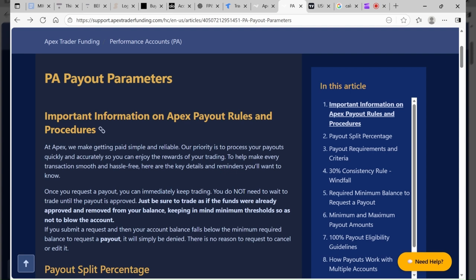A lot of people are taking advantage of Apex right now, and I want to ensure that you guys are able to take out payouts with no confusion. You know all the rules you have to abide by in order to take your payouts consistently, so we all can go ahead and get paid.